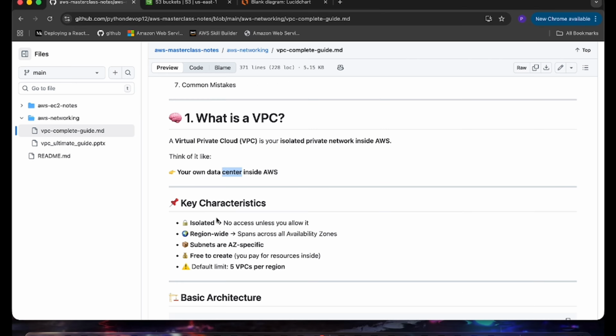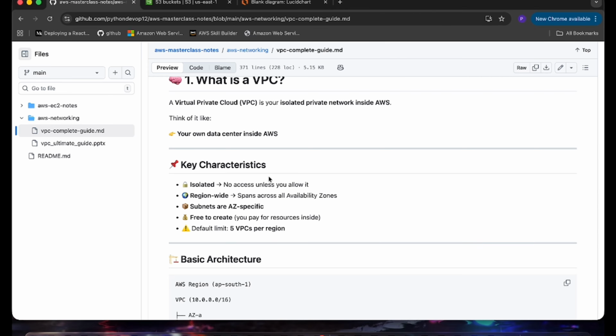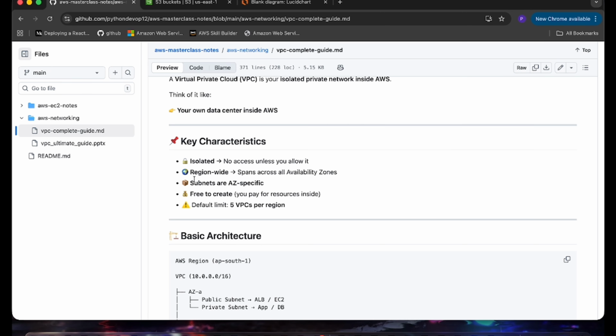Key characteristics: you can isolate it, with no access unless you allow it. You can remove the internet gateway and it has no internet access. No one can access it. It is region wide. You can see I have created it in the region. We have a subnet. Subnets are AZ specific. Like this one is created in US East 1A, and these subnets are created in US East 1B. So subnets are AZ specific.